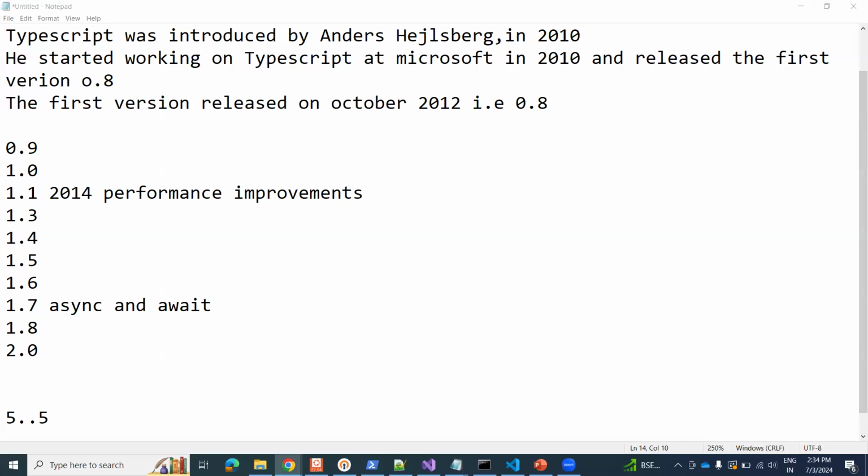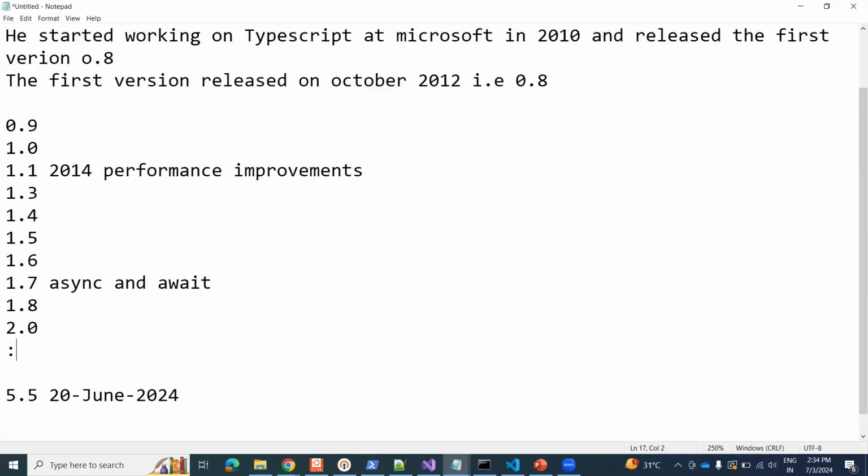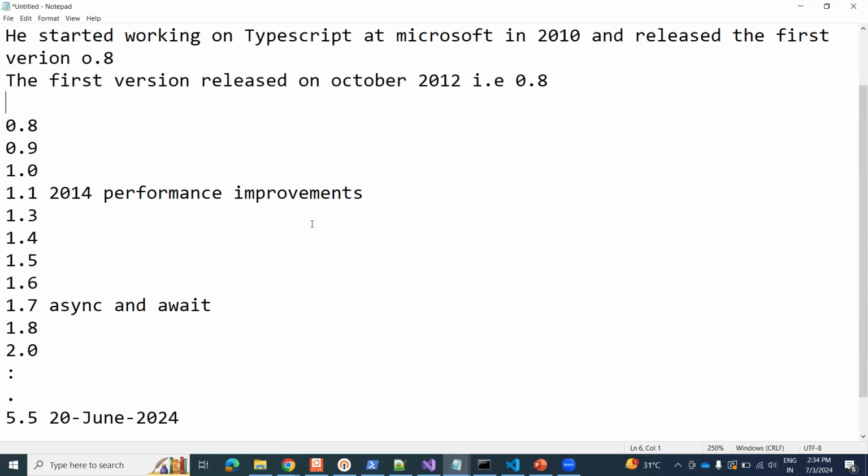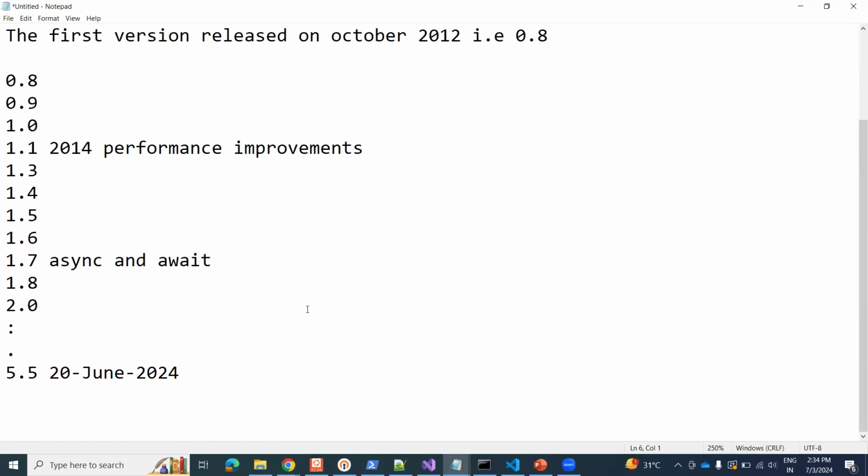So this is the history of TypeScript. It started with 0.8, and then it evolved with different versions, and the latest version is 5.5. Again, it is maintained by Microsoft under the Apache license.